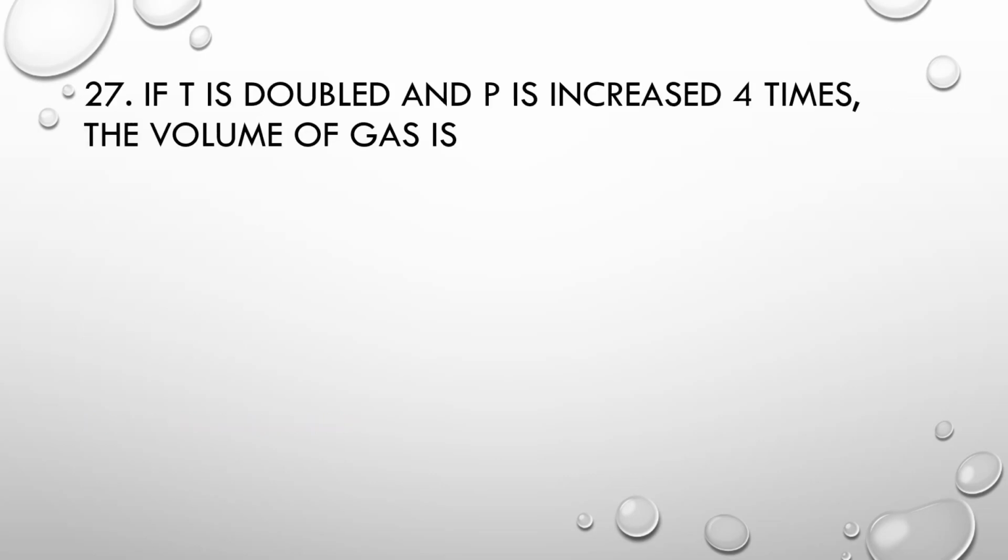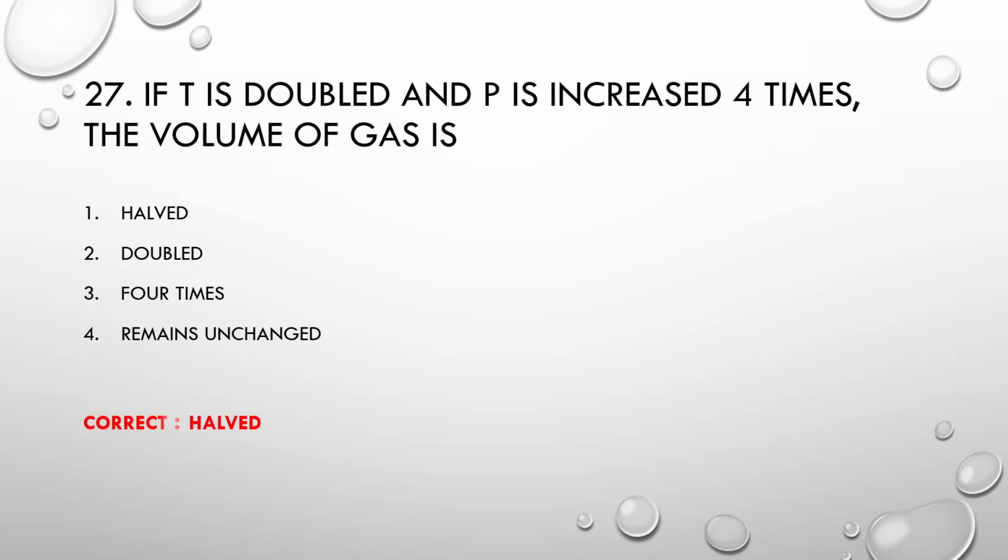MCQ number 27. If T is doubled and P is increased 4 times, the volume of gas is number 1, halved. Number 2, doubled. Number 3, 4 times. Number 4, remains unchanged. Correct option is halved.